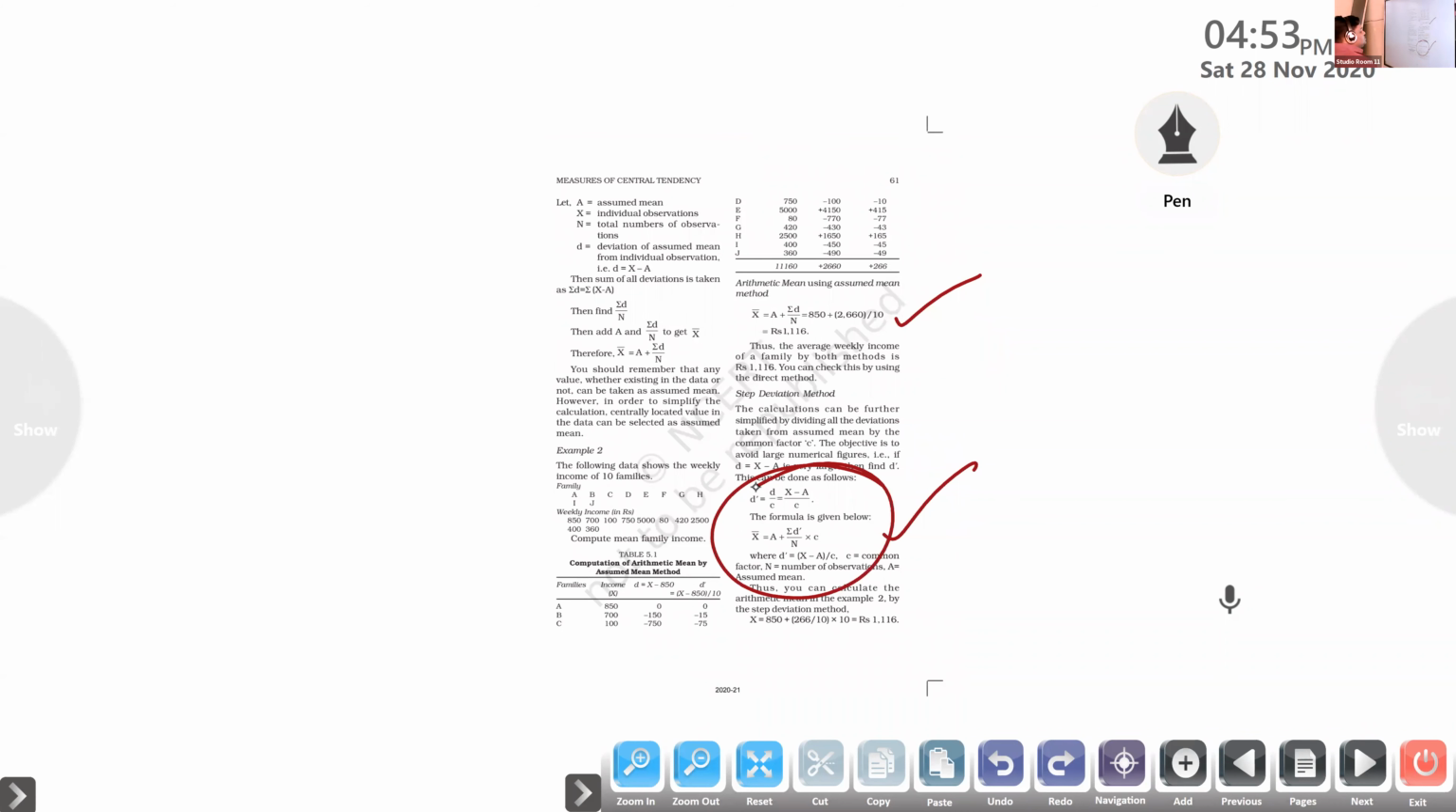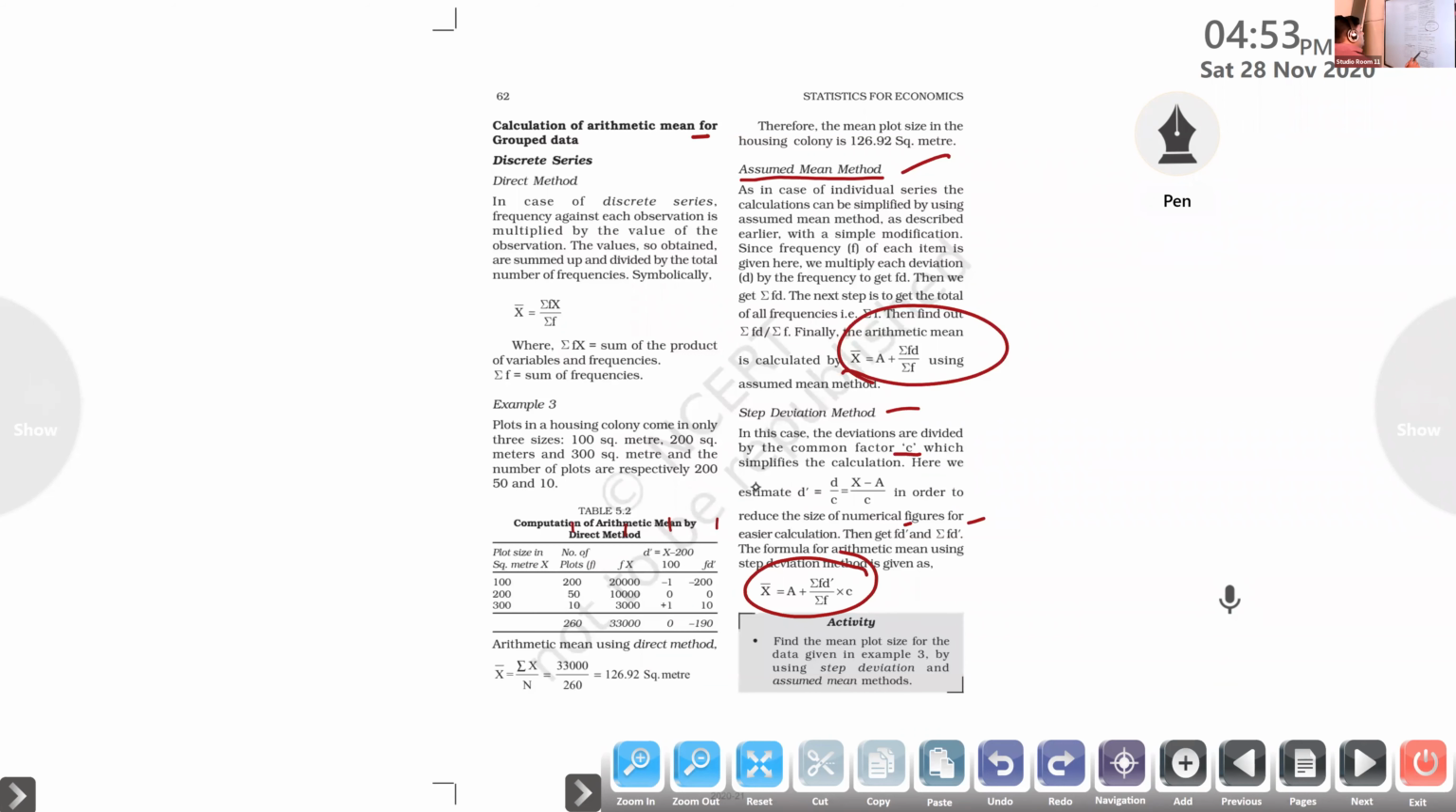Clear? So just make changes in that calculation, and already I provided some homework for you people. For that we want to find the mean using the assumed mean and step deviation methods also. So three into three, that's the homework today. Everyone, clear? So hope this idea is clear. If it is not, you can ask the doubts in the next class, no problem.